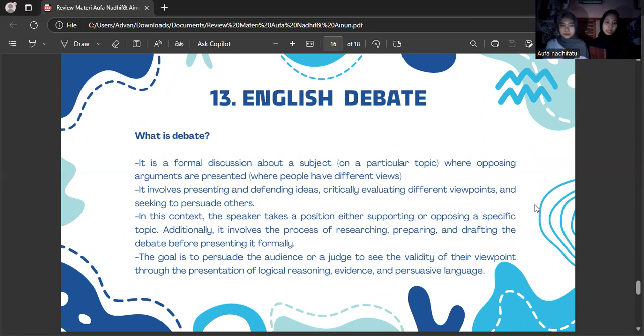The goal is to persuade the audience or a judge to see the validity of their viewpoint through the presentation of logical reasoning, evidence, and persuasive language.